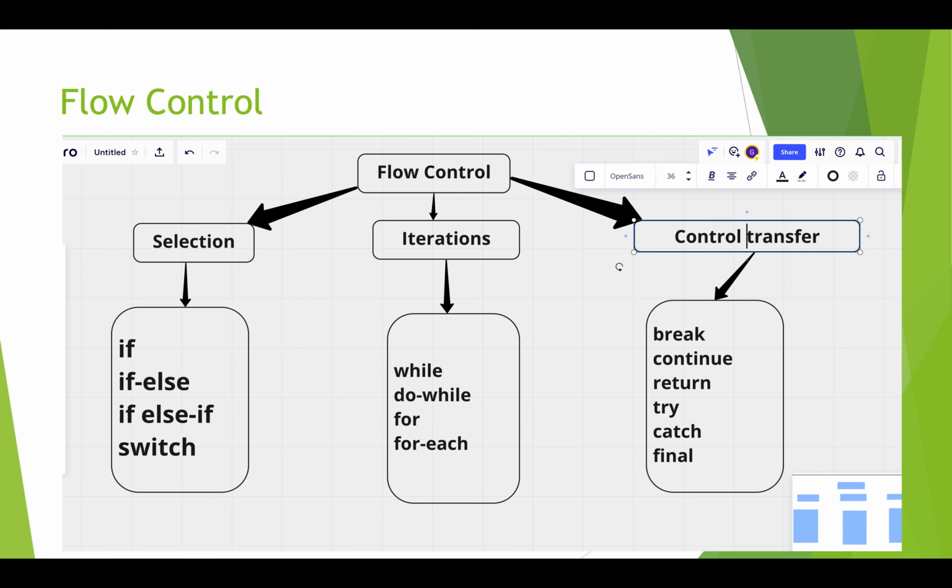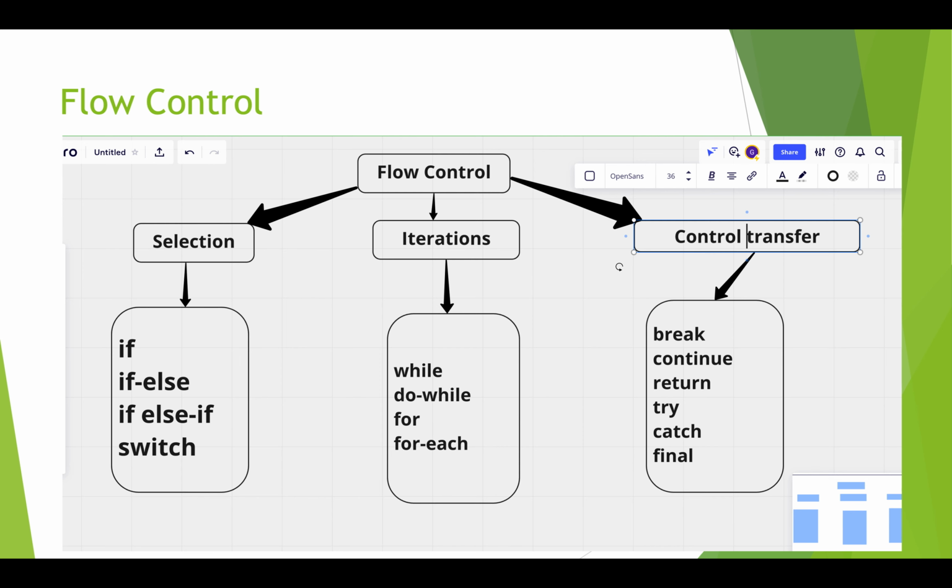We can achieve this using these loops: while loop, do while loop, for loop, and for each loop. We'll discuss while, do while, and for using some programs, but the for each loop, which is the enhanced for loop, we are going to discuss only during the collection and generics topic.